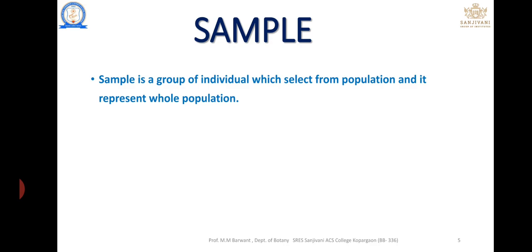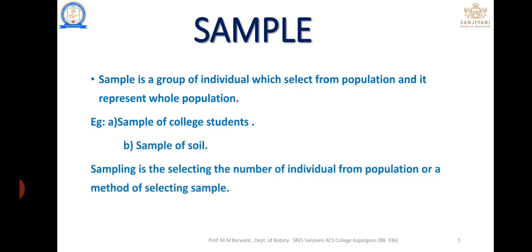That is known as a sample. For example, a sample of college students, a sample of soil. Sampling is nothing but the selection of a sample.